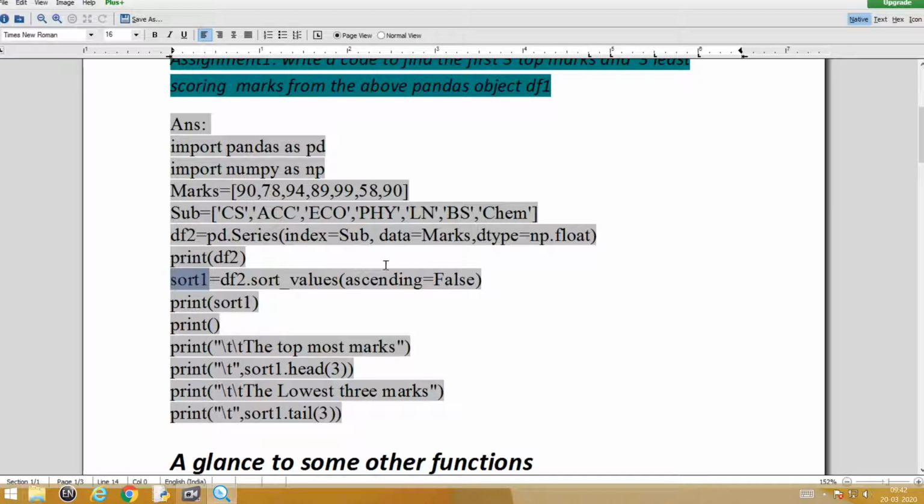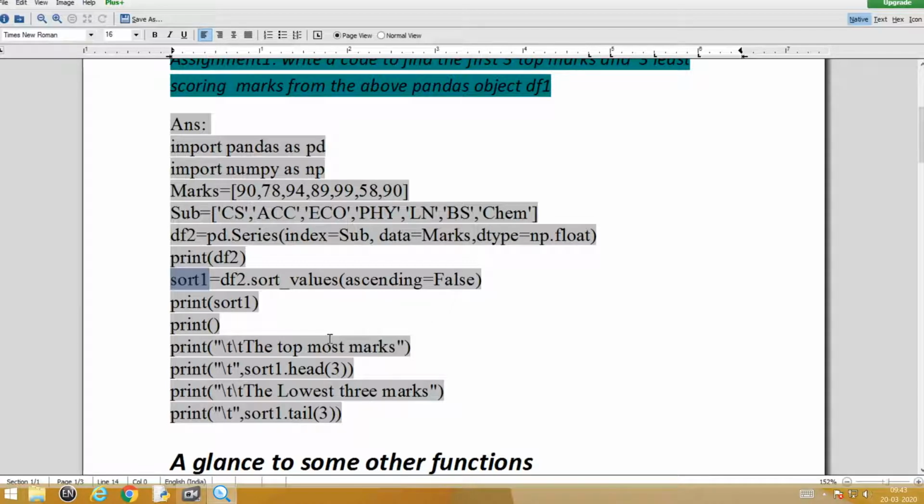Now, when you are sorting with ascending equal to false, you know the sorting will become in what manner? It will become in descending manner. So the topmost mark will come on top, isn't it? Or in the section of the index, from the 0th location onwards, the topmost mark will come.